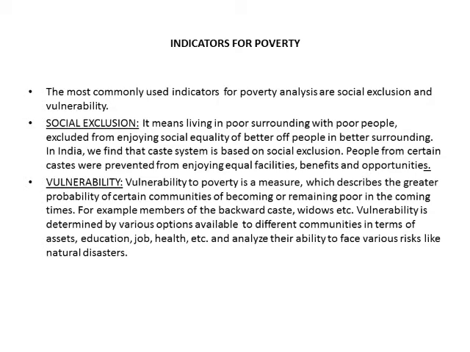Now, the important question which arises is what are the indicators for poverty? The most commonly used indicators for poverty are social exclusion and vulnerability. Social exclusion means living in a poor surrounding with poor people, excluded from enjoying social equality of better life.